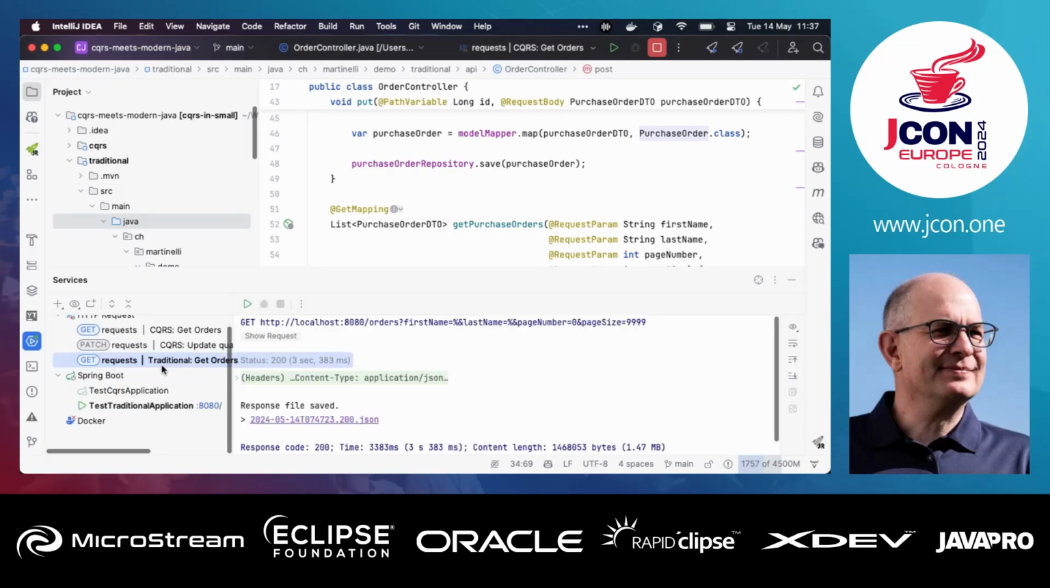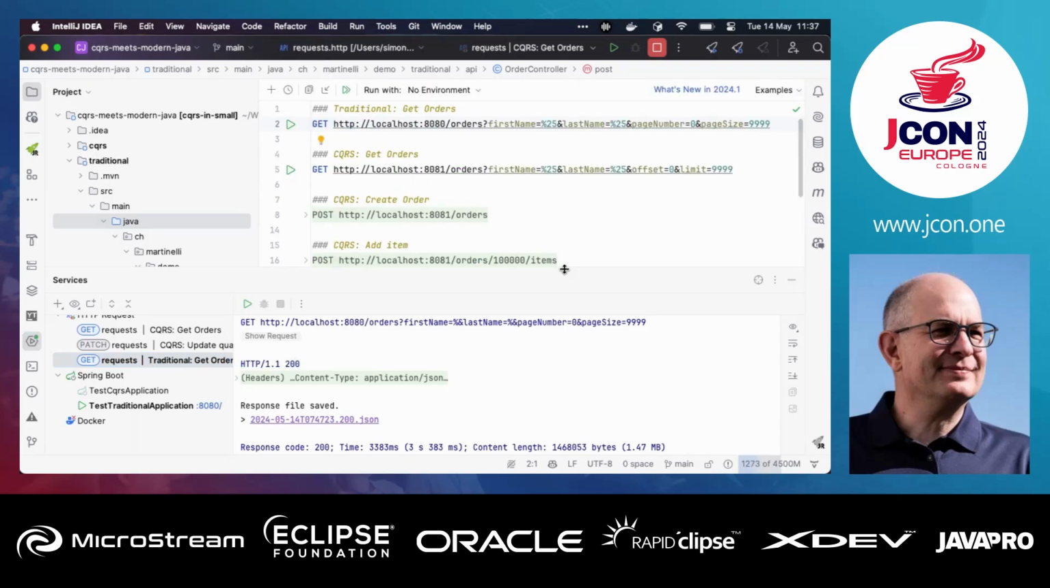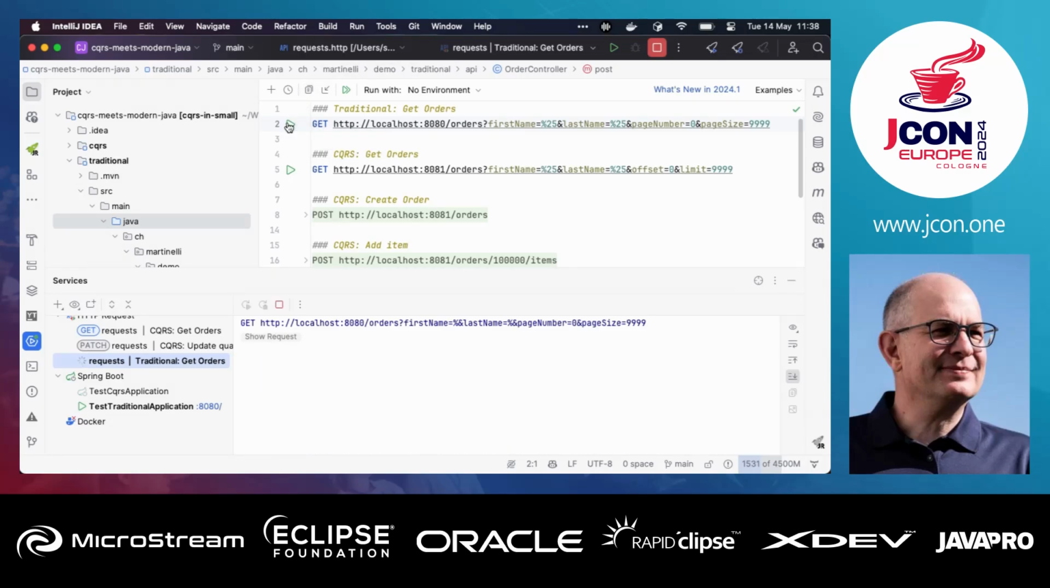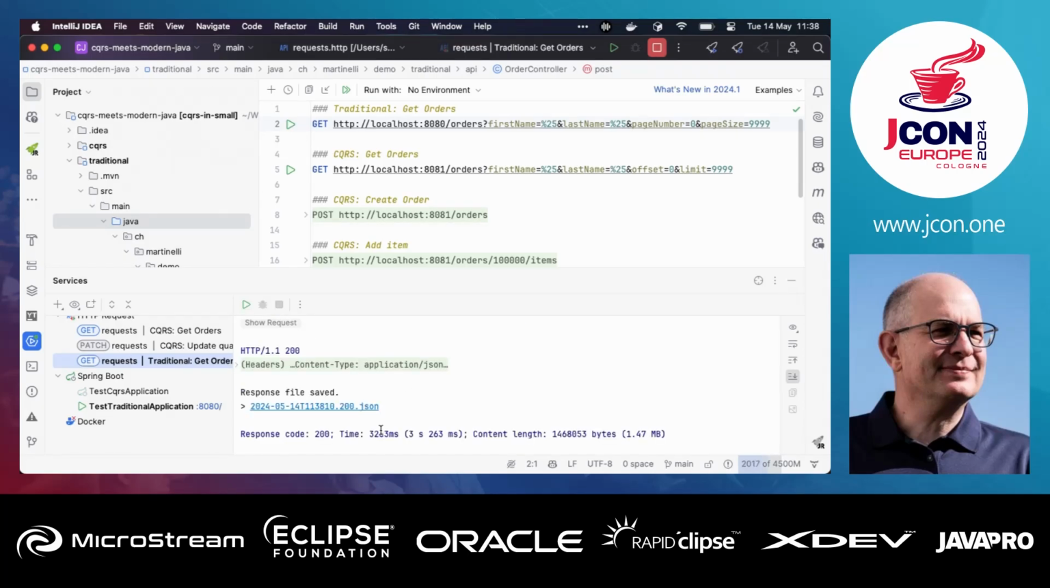Okay, now let's see what happens. So my application runs, here the traditional one, and then I created some IntelliJ HTTP requests to get that. So here I have a call to the orders REST endpoint with the first name and the last name, so I pass there some wildcards because I want to have everything. And here, just for the sake of the demo, the page size is 9,999. That's probably way too much, so we don't usually need that amount of data. But now let's have a look at what happens when I click there. It runs, but it takes 3 seconds.